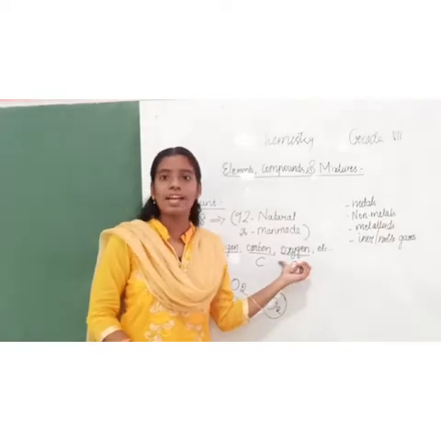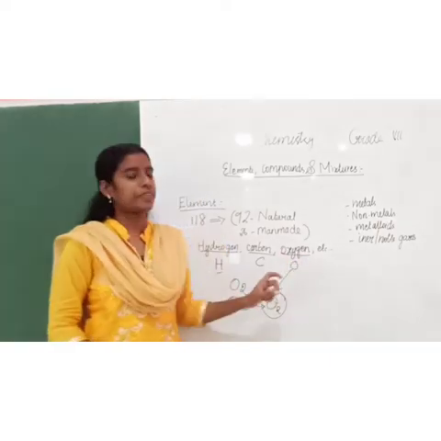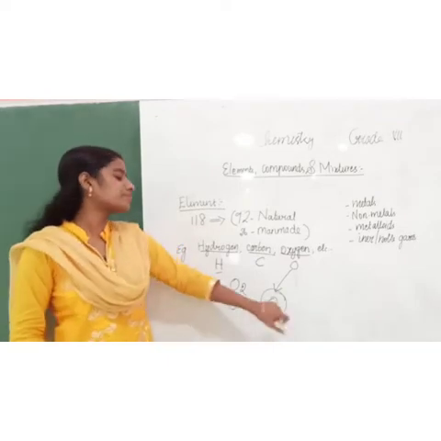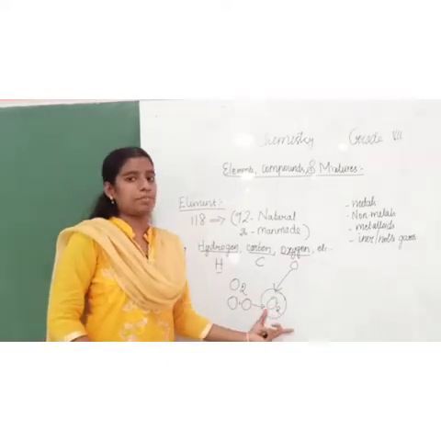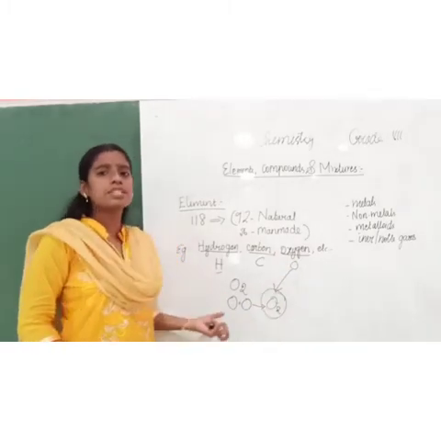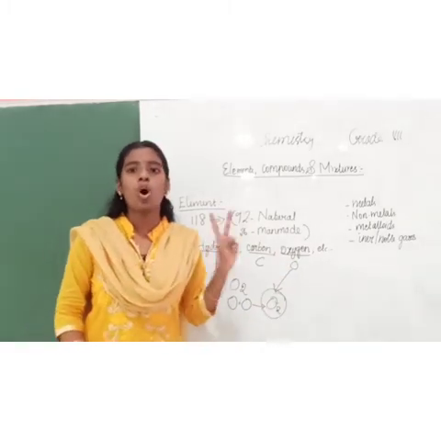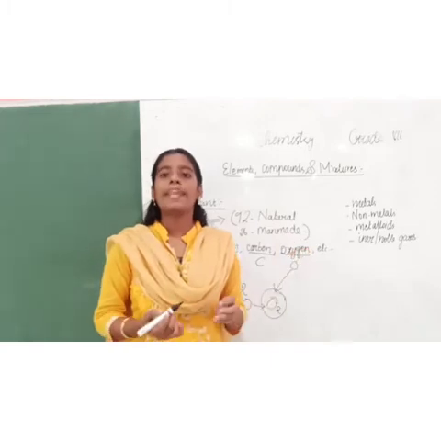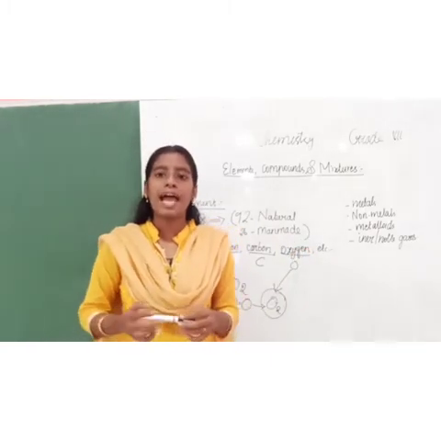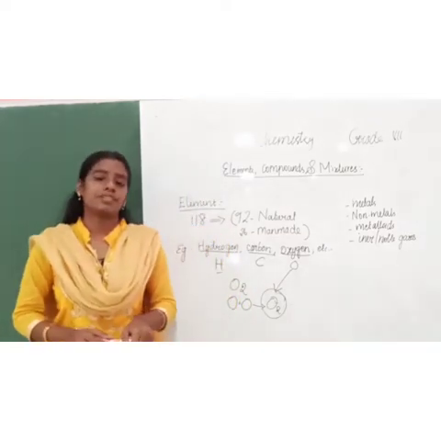This is not the denotation of oxygen. This is a symbol for oxygen and we denote oxygen by O2. This is the element. Oxygen is the element. This oxygen is made of 2 oxygen atoms. So an element is the unbreakable substance. It is made of atoms of similar element.